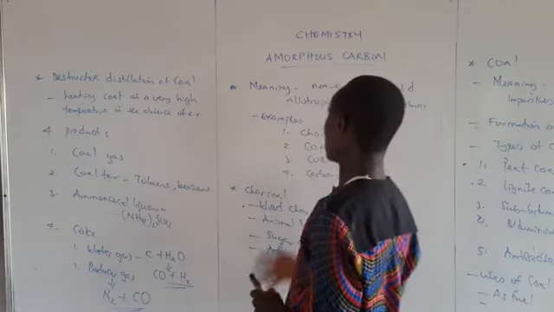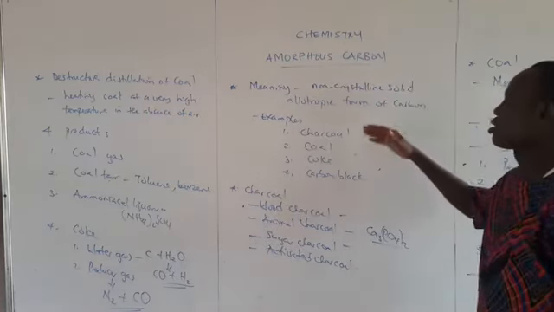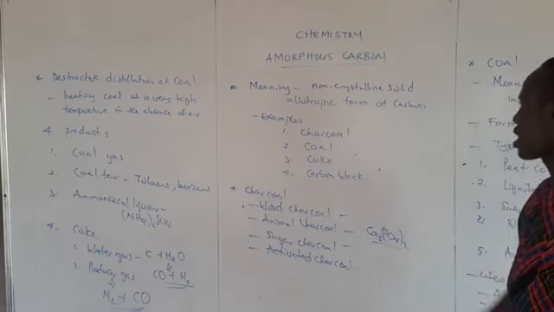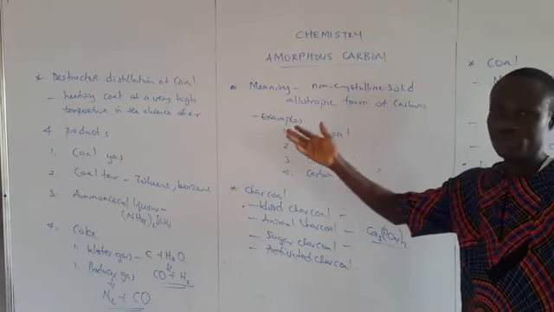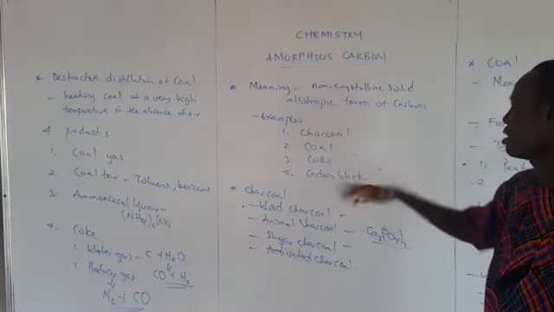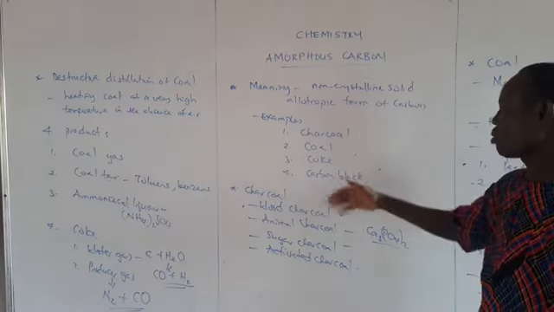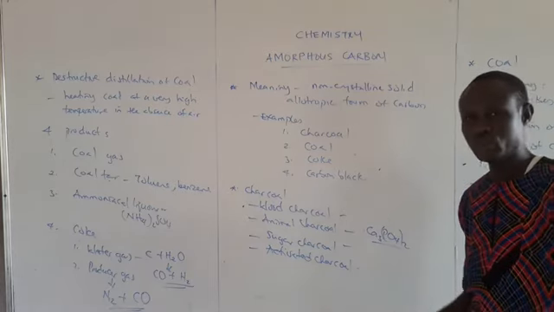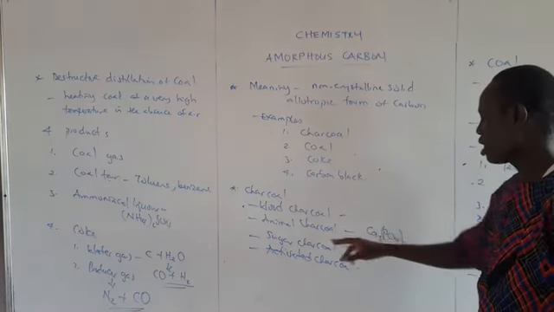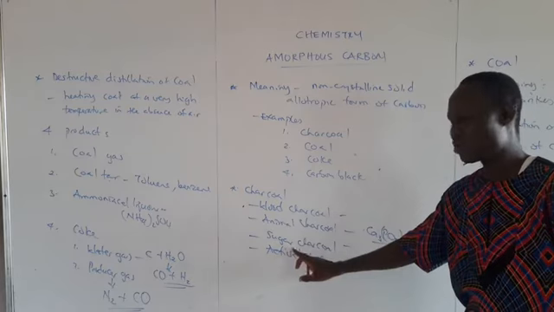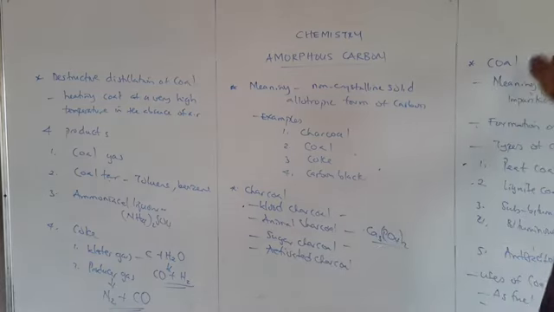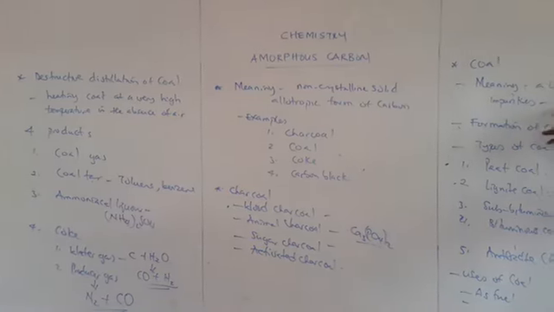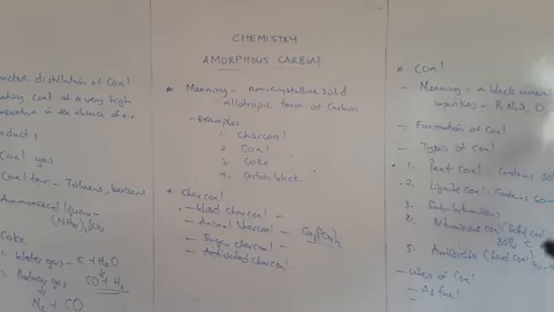So today we are able to discuss some of the amorphous carbon. Amorphous, I said, is a non-crystalline form of carbon. And I said examples like charcoal, coal, carbon black. And charcoal is a lightweight residue. We have different types: wood charcoal, animal charcoal, sugar charcoal, and butter charcoal. And coal is a black mineral of organic origin with impurities: phosphorus, nitrogen, sulfur, and oxygen.